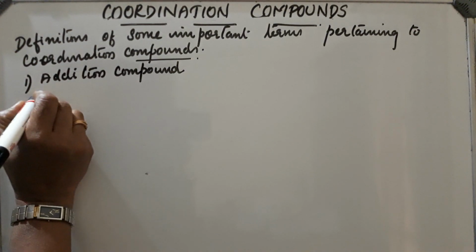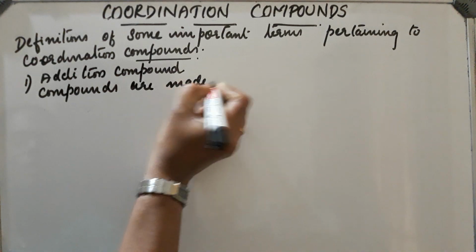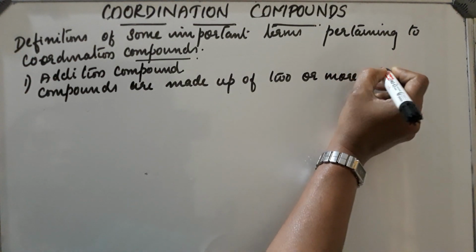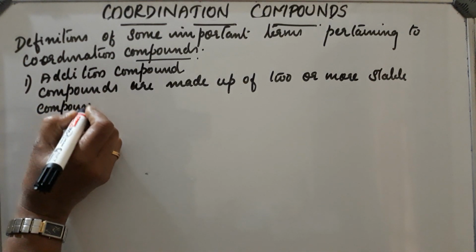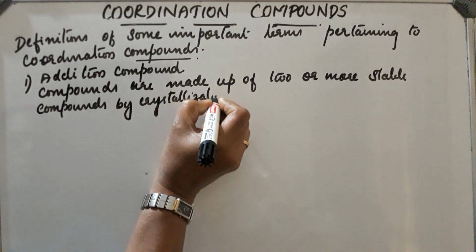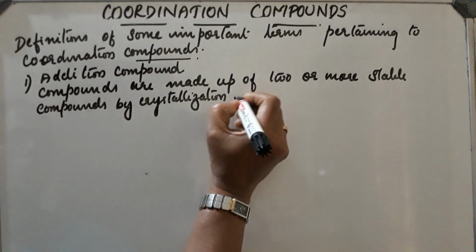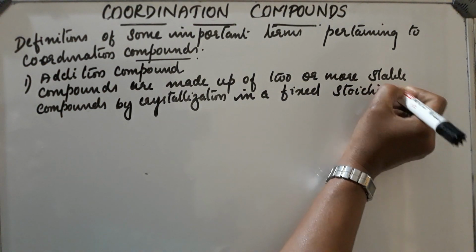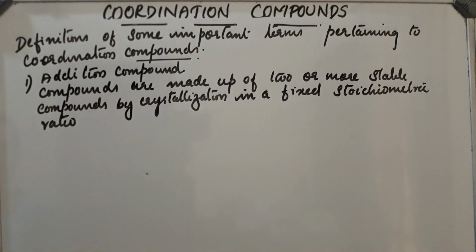In addition compounds, two or more stable compounds combine together by crystallization and form compounds in a fixed stoichiometric ratio. These are called addition compounds.